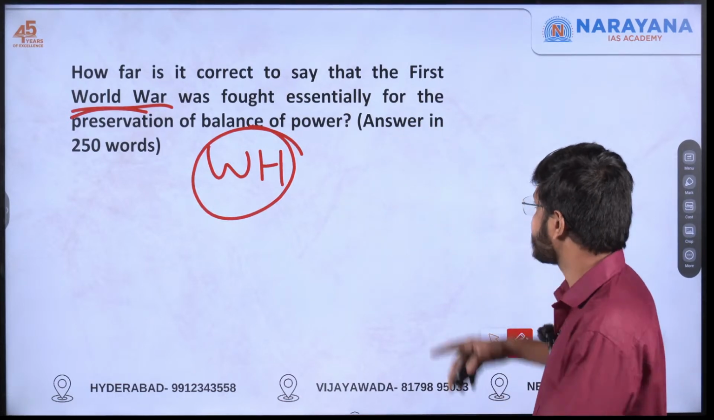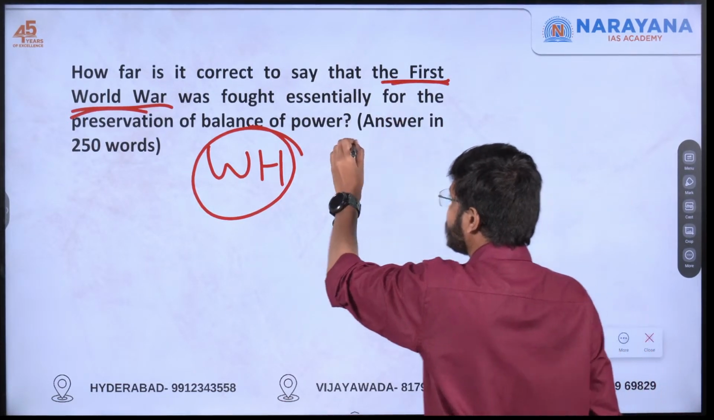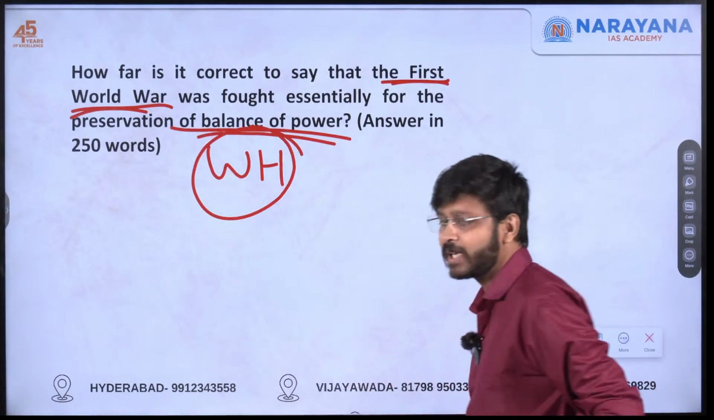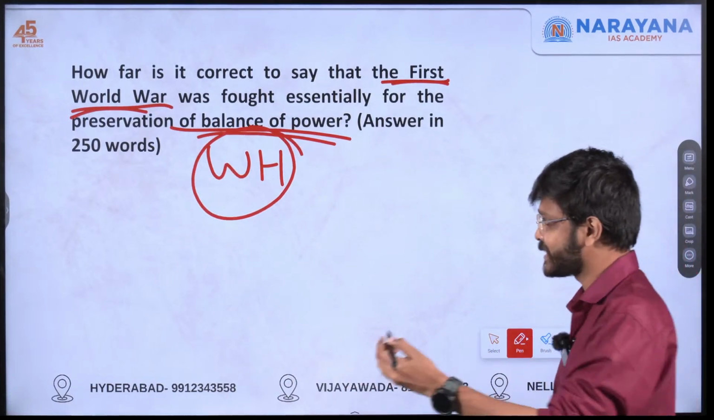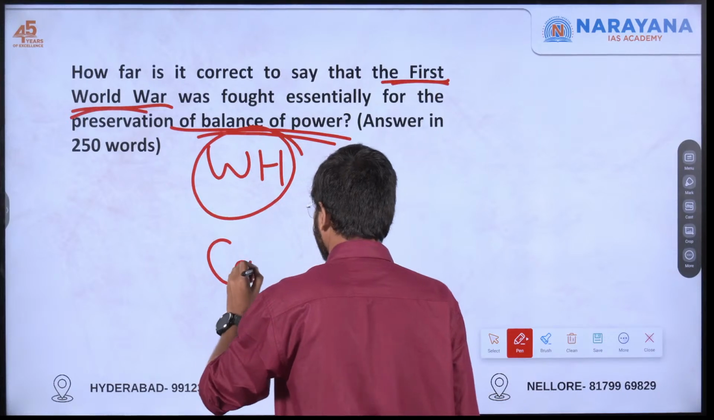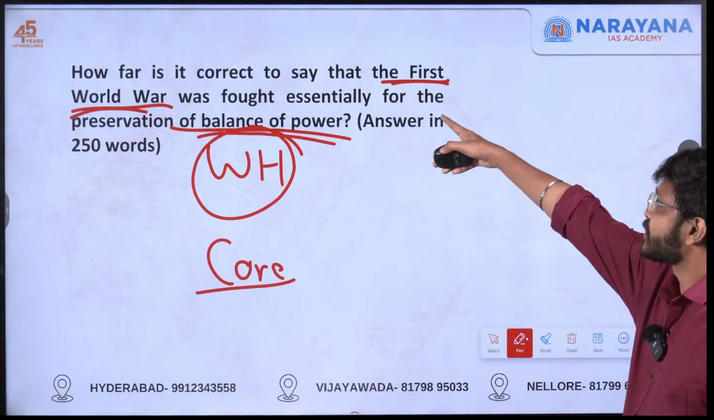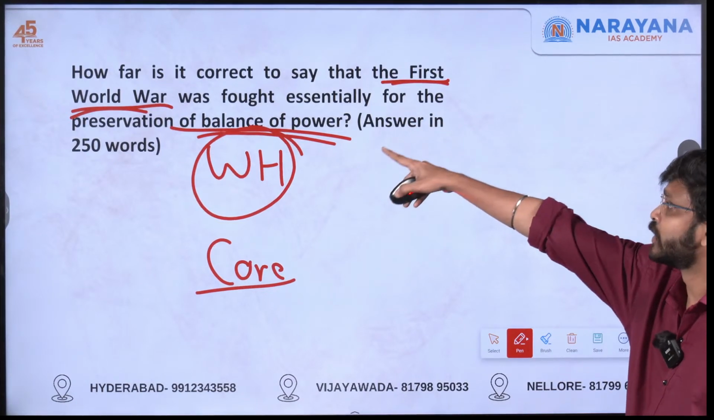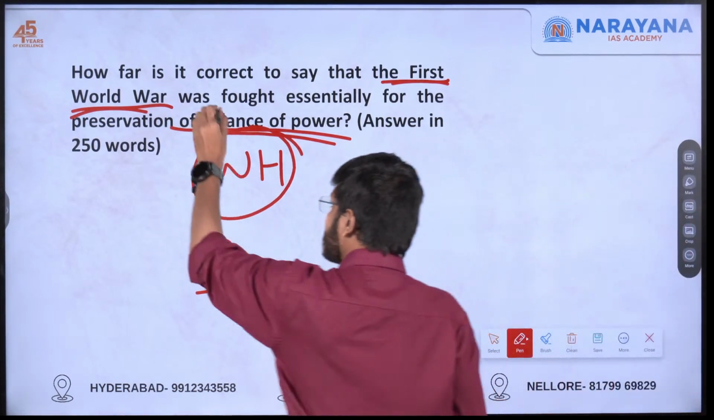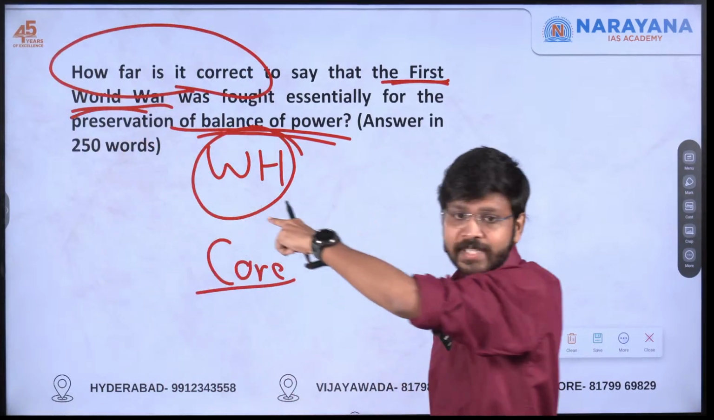Okay. So what is asked here? World War, and two terms we can take from here. One is World War, another one is balance of power. Let's see what is the core demand of this question. How far is it correct to say that World War was fought essentially for the preservation of balance of power? They have asked how far is it correct.